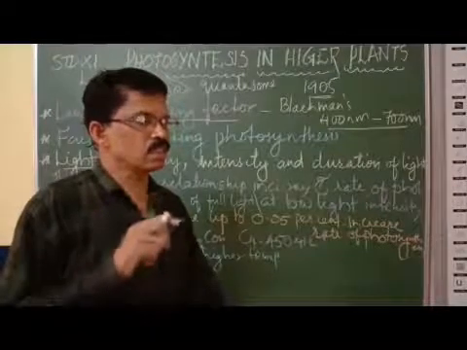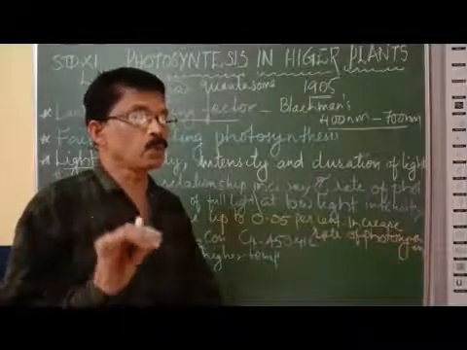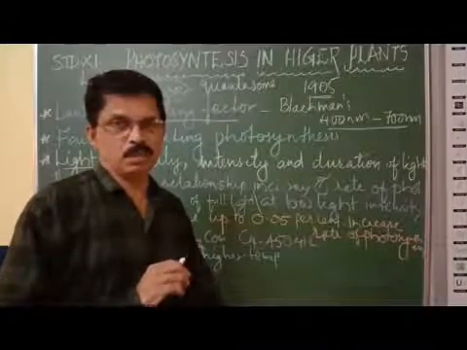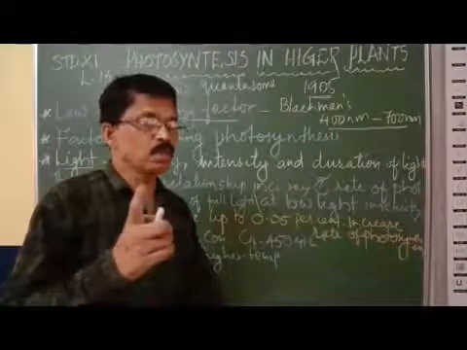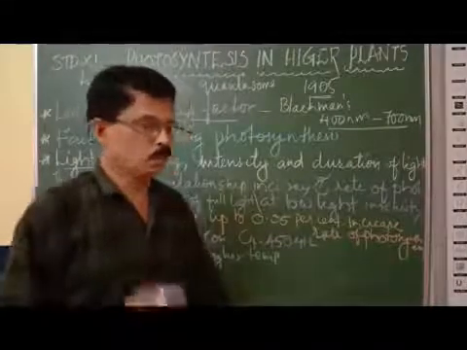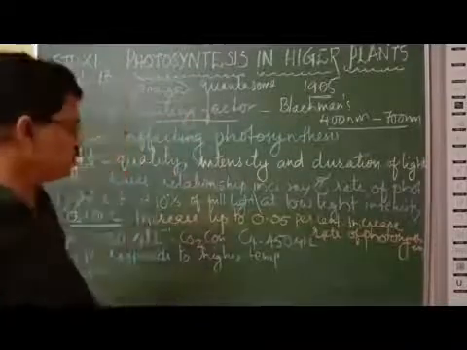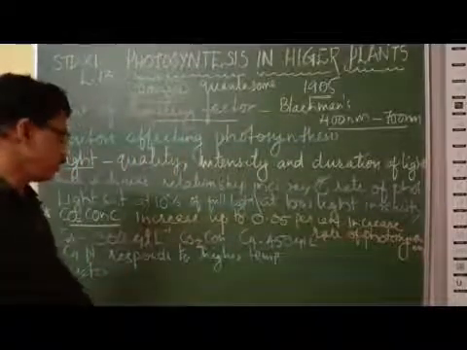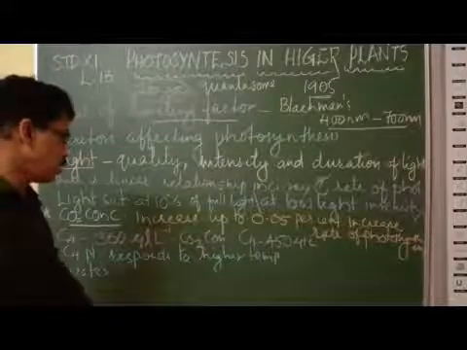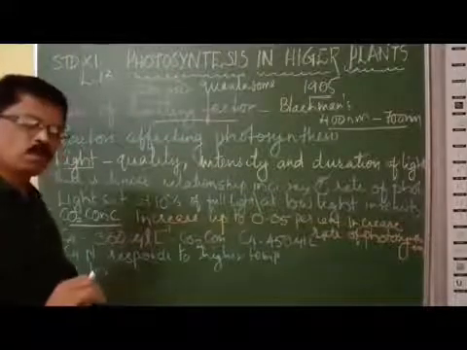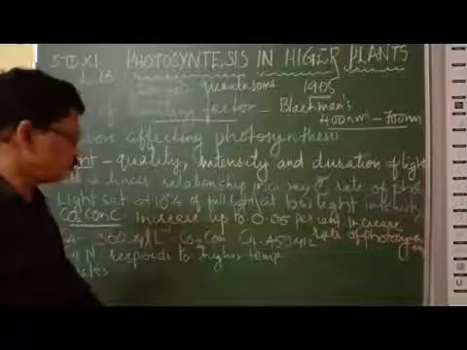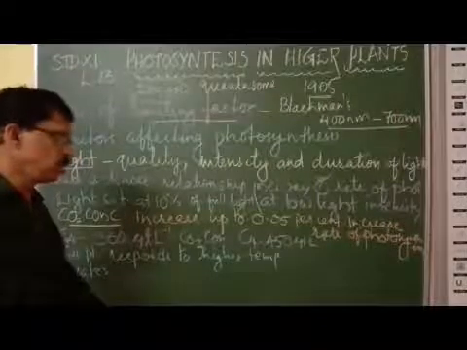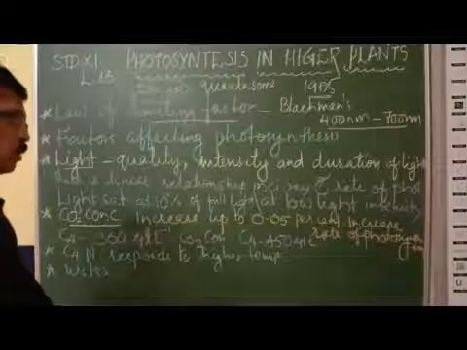Carbon dioxide concentration should be in this range, up to 0.05 percent in the atmosphere. And beyond this 0.03, the carbon dioxide concentration will be a limiting factor in photosynthesis. Keep in mind that the rate of photosynthesis is directly proportional to the concentration of carbon dioxide, and increasing the concentration of carbon dioxide will increase the rate of photosynthesis up to 0.05 percent. So that is a more important point.